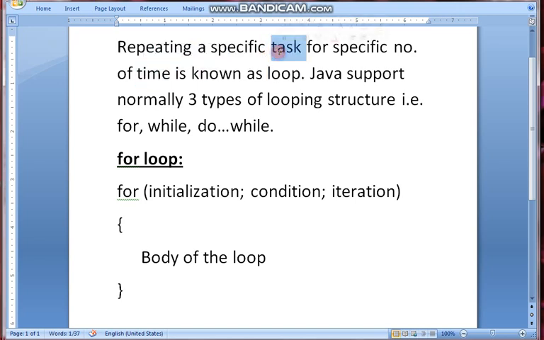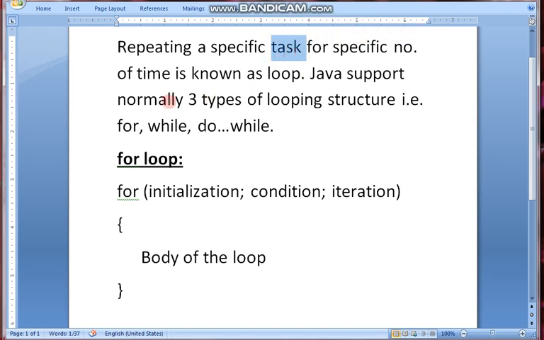It means the task has to be provided to the loop, and we also have to provide a time. If we forget to give the time, then the loop will continue indefinitely. So there should be a definite loop. That's why providing the time is a must. And the task is what we want to perform, what the question asks us to perform.